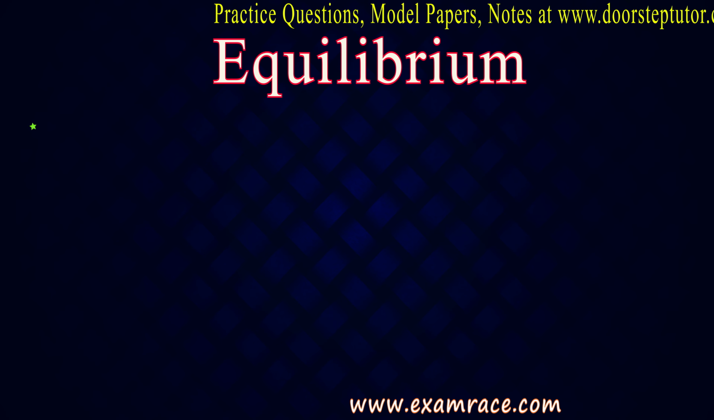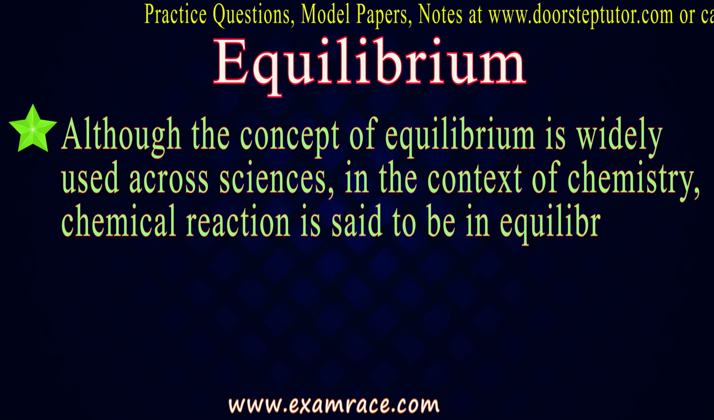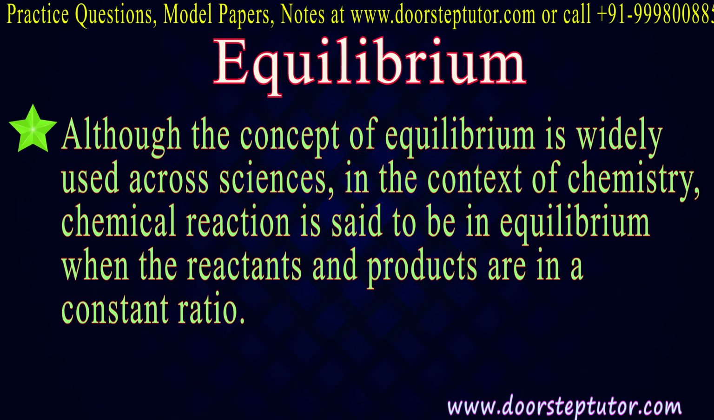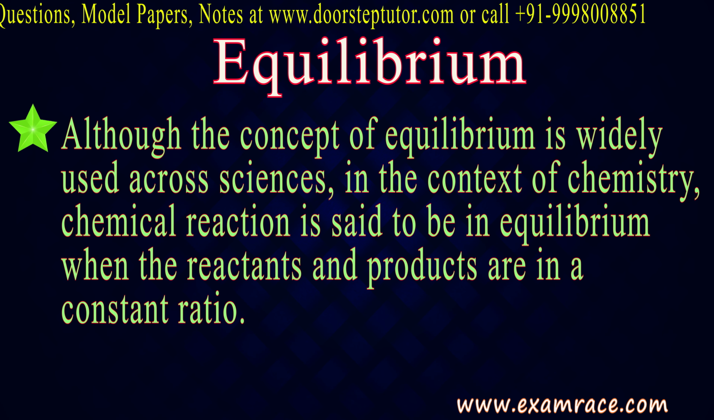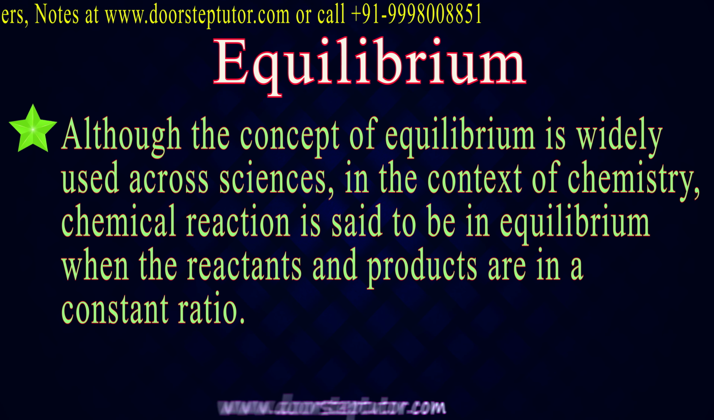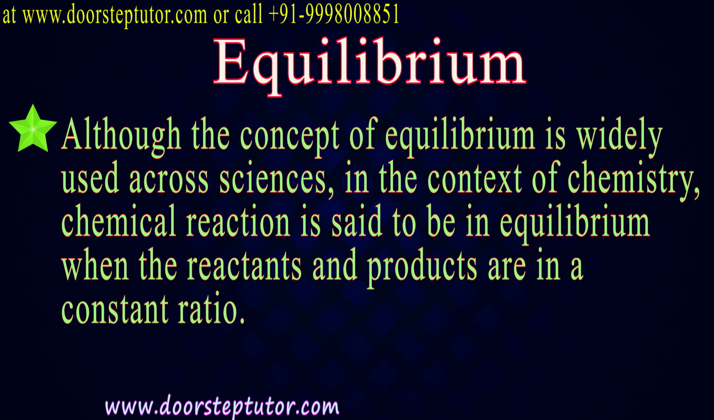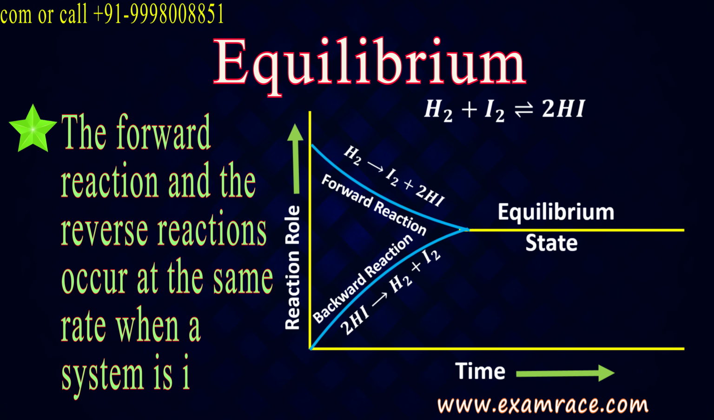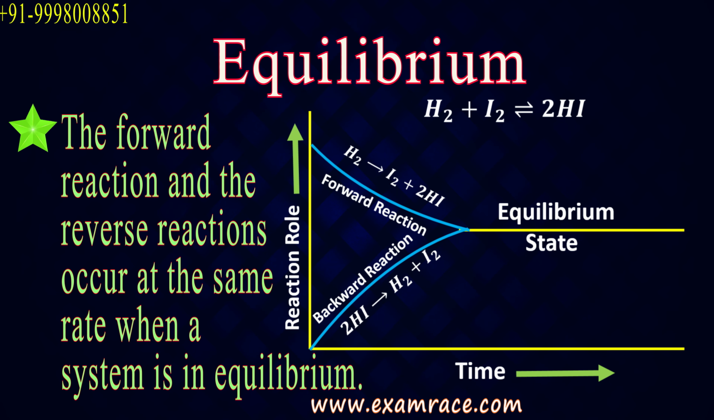So the concept of equilibrium is widely used in sciences and especially in chemistry. So a chemical reaction is said to be in equilibrium when the reactant and the products are in a constant ratio. The forward reaction and the reverse reactions occur at the same rate.